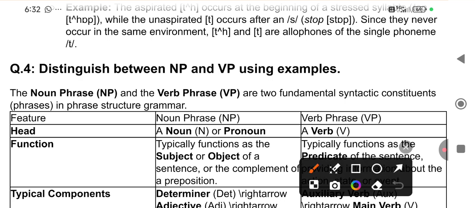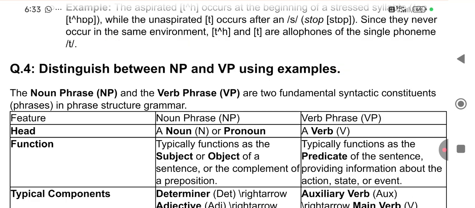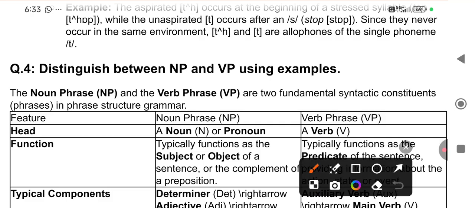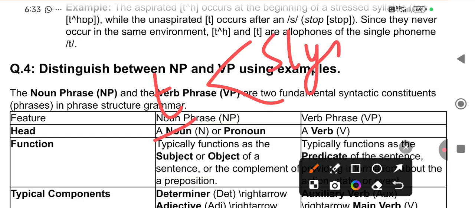Since they never occur in the same environment, right, stop, style, are allophones, and that's a single phoneme T. Thus, these are the allophones of T, right? Style, and then stop, and this T is unaspirated.